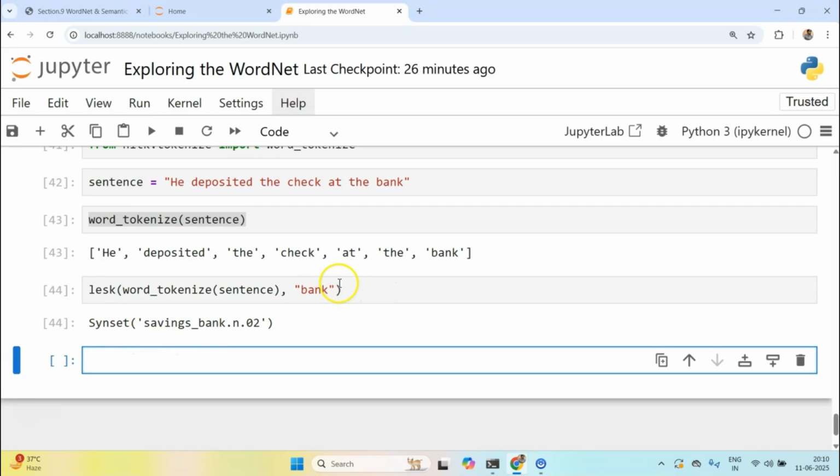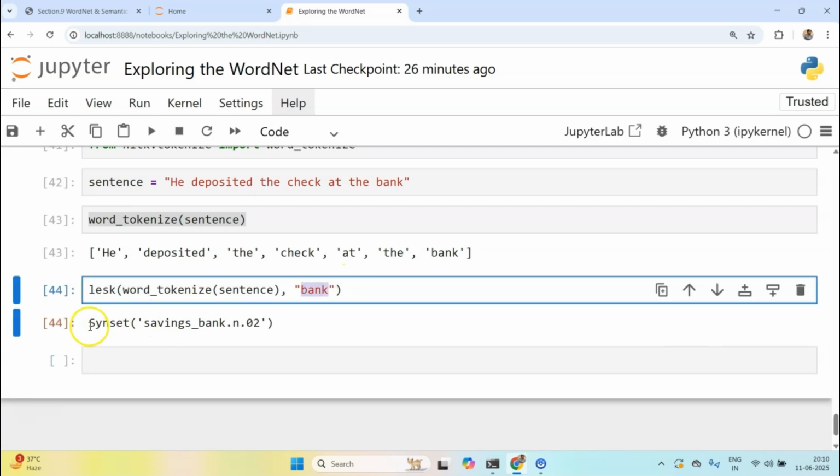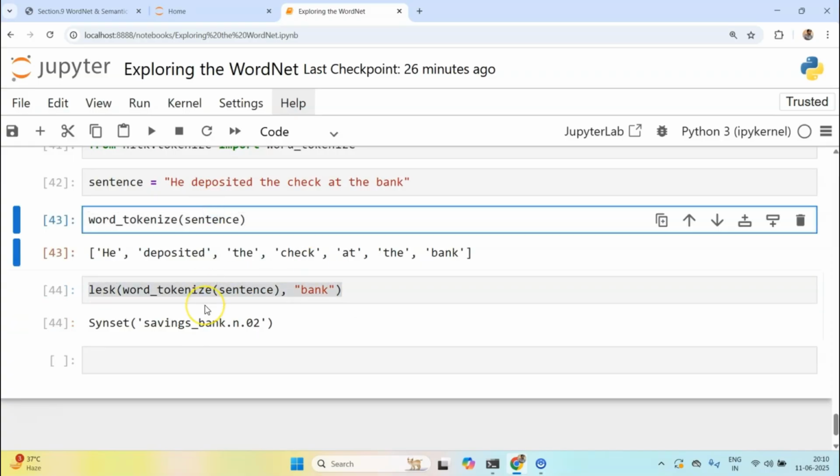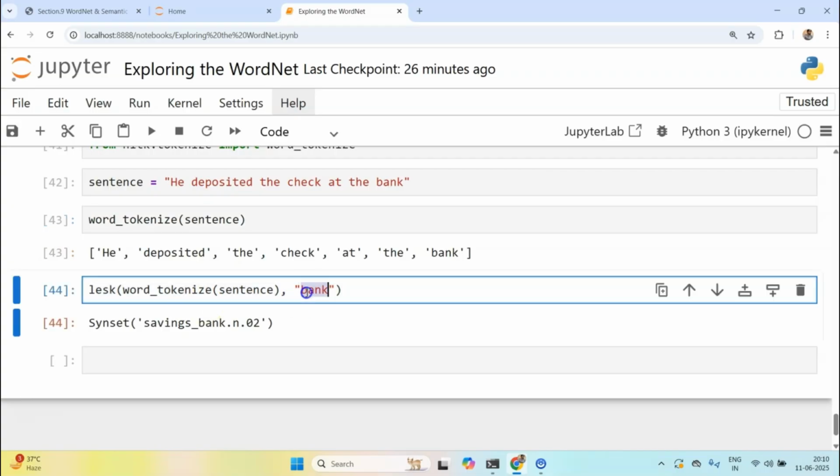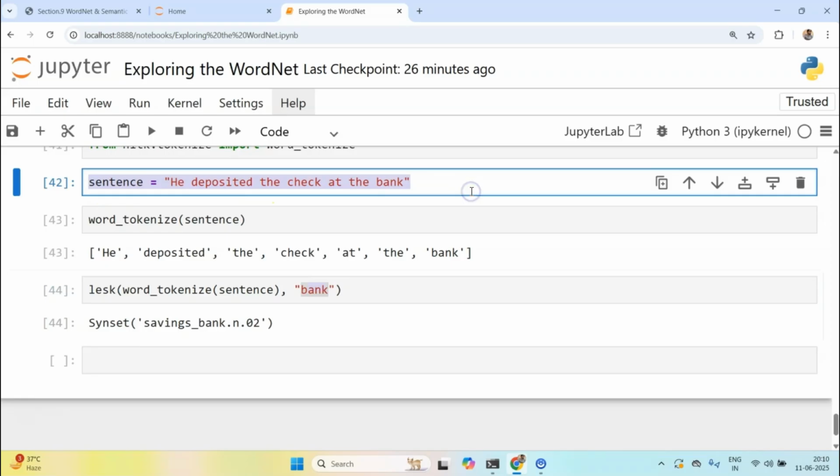So you see this? It has returned the synset of the saving bank, which means yes, it is correct, right? So the idea is, let's say this is a chatbot application and somebody is trying to deposit in his bank.